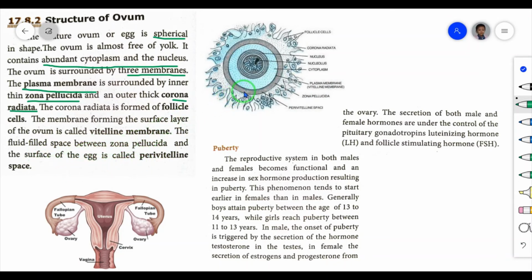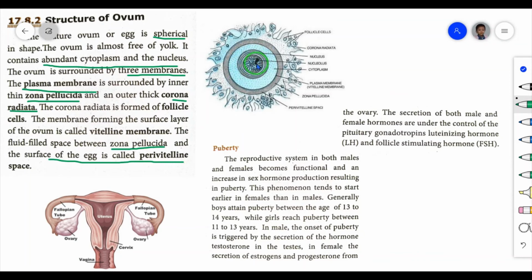The fluid filled space between the zona pellucida and the surface of the egg is called the perivitelline space. So where is the perivitelline space? This region, between the zona pellucida and the surface of the egg, is the perivitelline space. This is the cytoplasmic region, where abundant cytoplasm is present, and this is the nucleus and nucleolus.